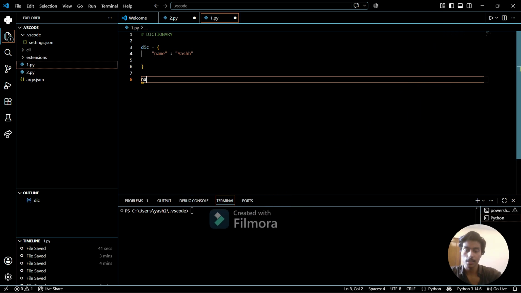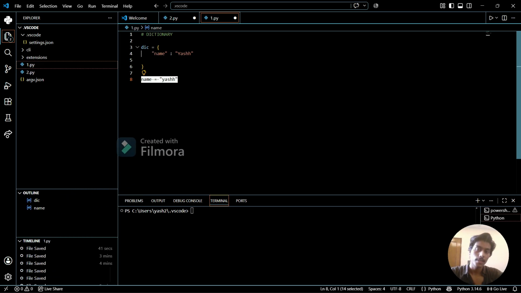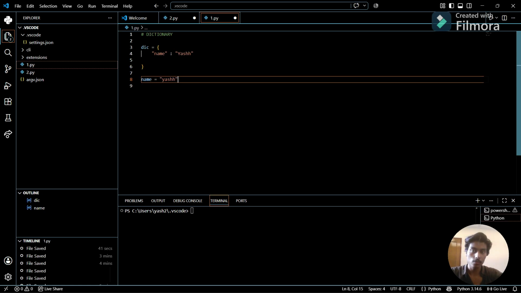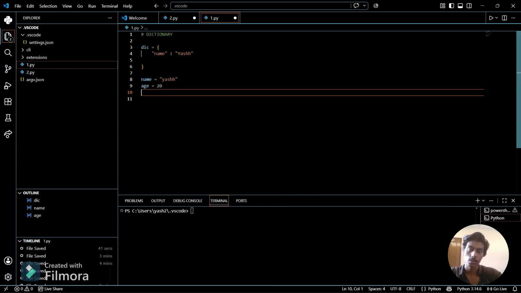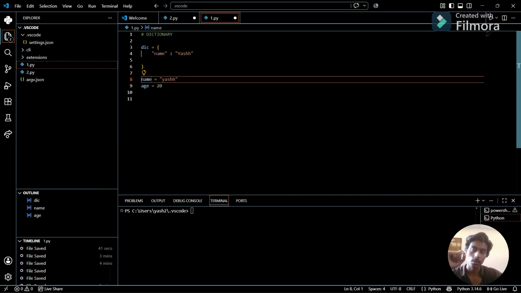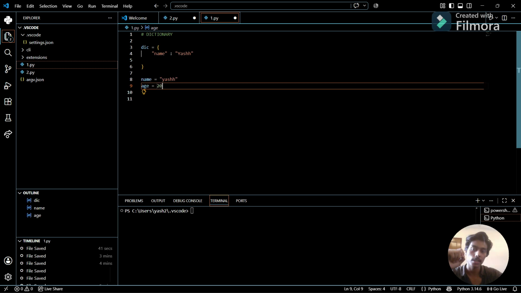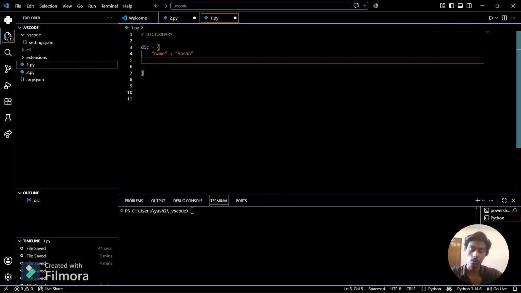Also I can assign like that, but it is not inside the dictionary. It is just a single value assigned to a variable called name, which contains the value Yash. But if I want to add my age also, now they are both different things. Age is different, name is different, and name is another variable storing a different value. But in a dictionary we can store the next value in the same structure.